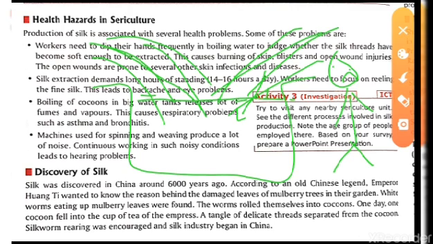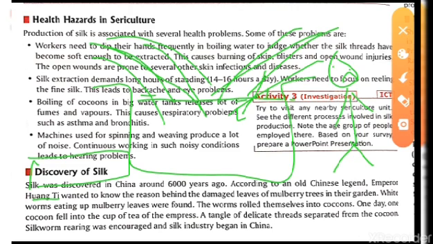So the last one is the discovery of silk. As we all know, it was discovered in China, which is the largest producer. So China is the discoverer of this silk. Actually the story is, there was one king. Here the king's name is also given, Huang Ti. He wanted to know the reason why the leaves in his garden were being eaten by some insects.